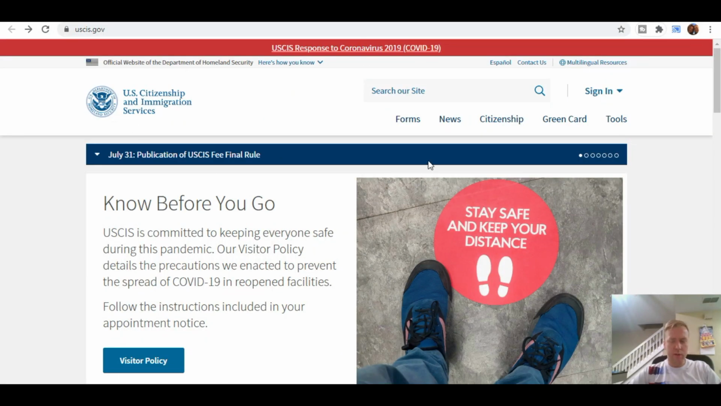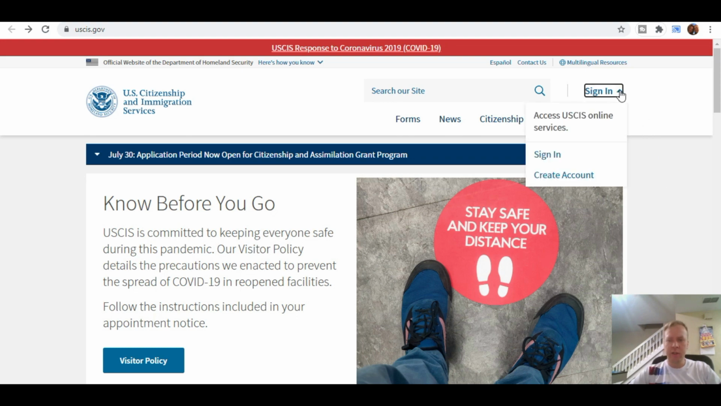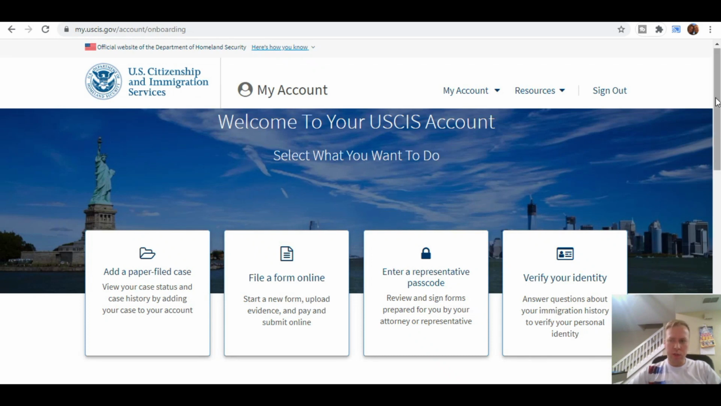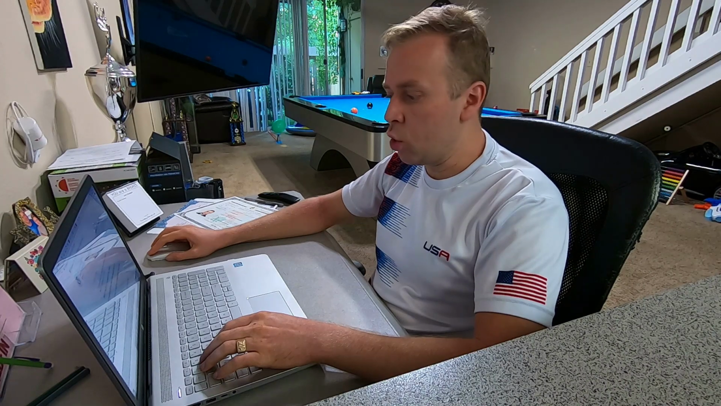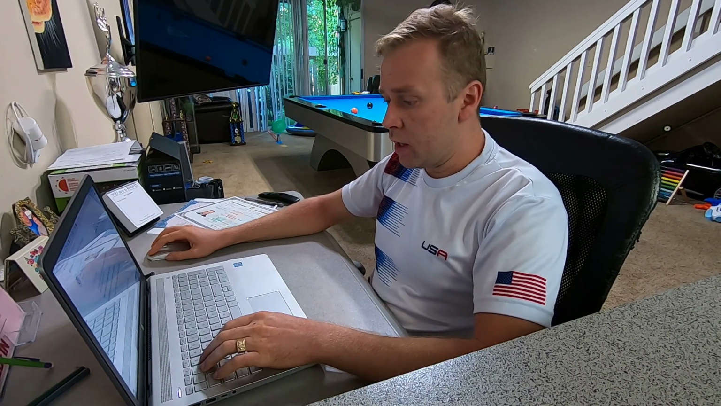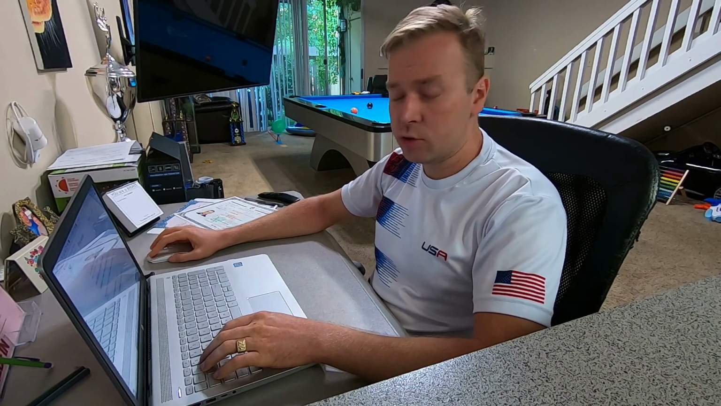So this is the main page of USCIS. You want to sign in here or create an account here. Once you sign in, this is what the page looks like. You want to right away go to file a form online. The form that we're going to work with is called N-400, and that's actually application for naturalization.